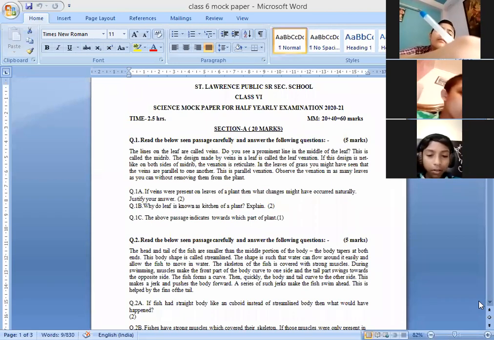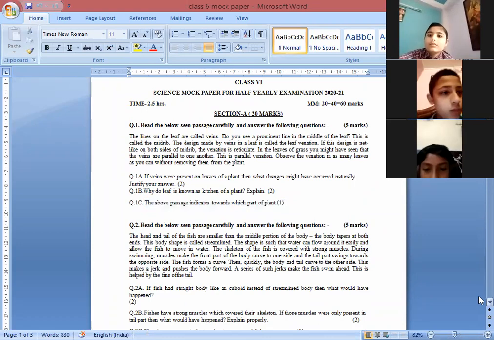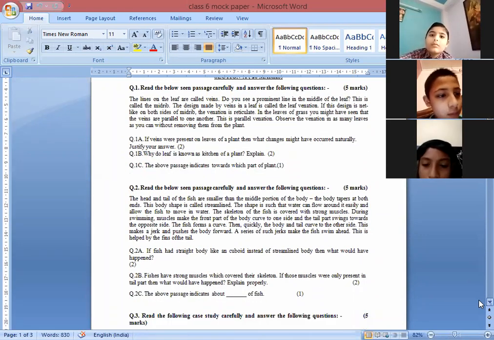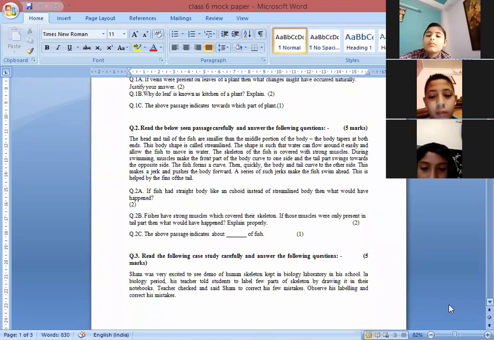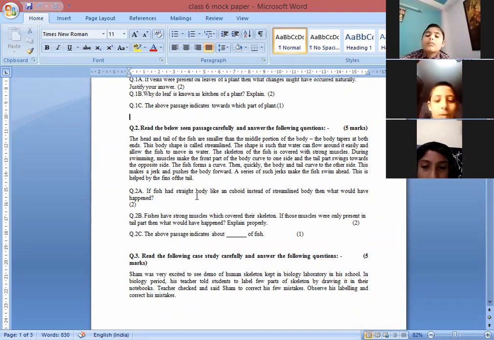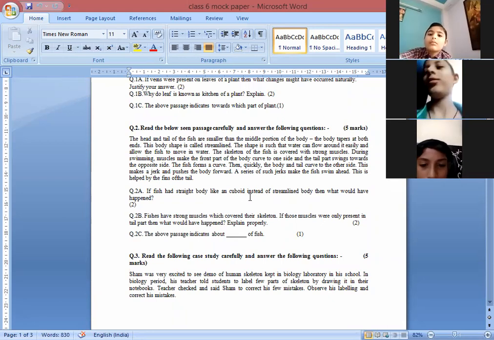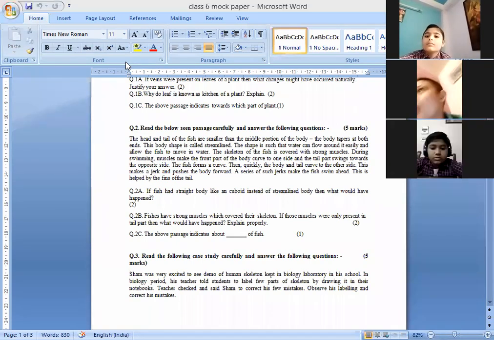Next, one more paragraph is there. You have to read this paragraph. The head and tail of a fish are smaller than the middle part of the body. The body tapers at both the ends. The body shape of a fish is known as streamline. The shape is such that water can flow around it. So we have to answer this question. Number 1, if a fish had a straight body like a cuboid instead of a streamline, then what will happen? What can happen then?